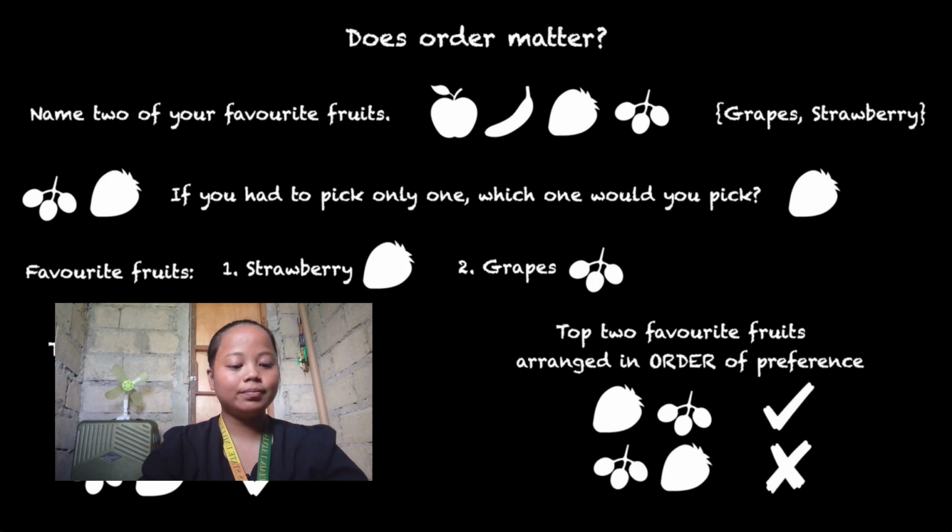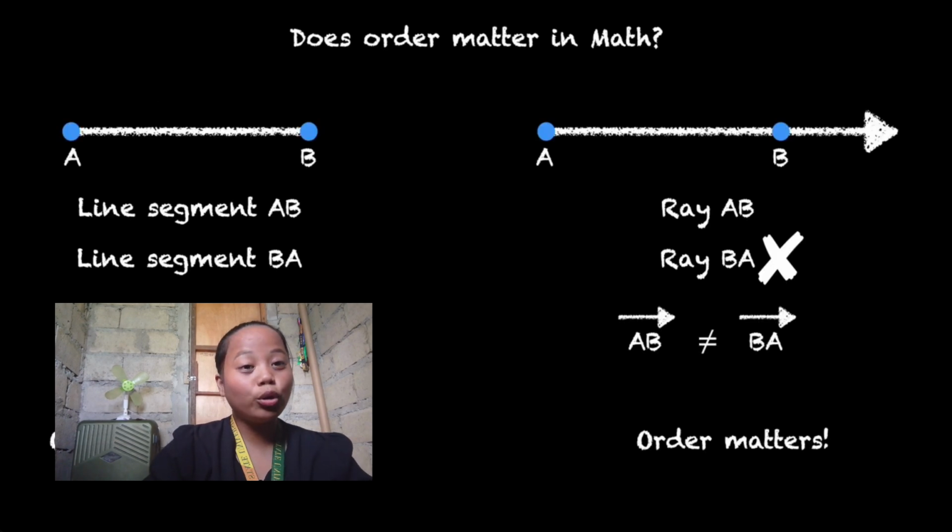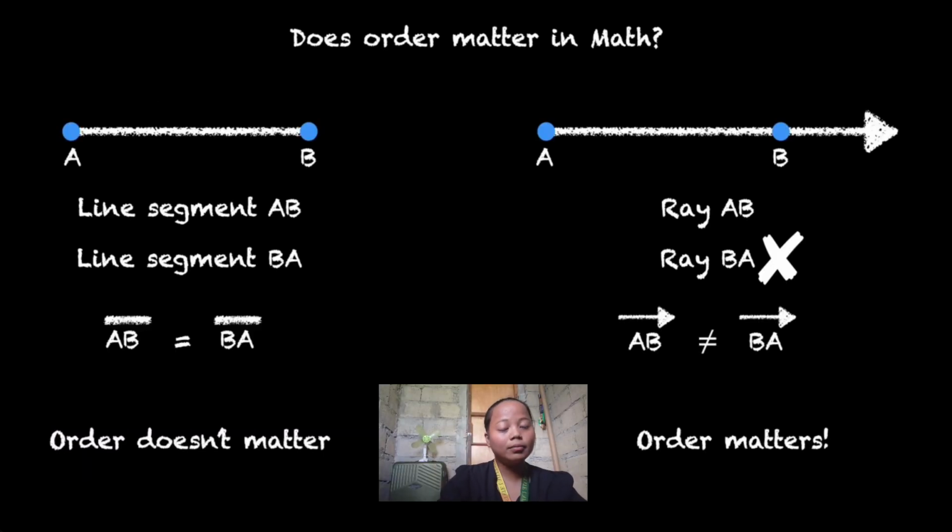So, does order really matter when it comes to math? I have here two figures, a line and a ray. Look at the line. We have here line AB. We can name this line AB or line BA. It's just the same since it's a line, so line AB is equal to line BA. In this case, order doesn't really matter.